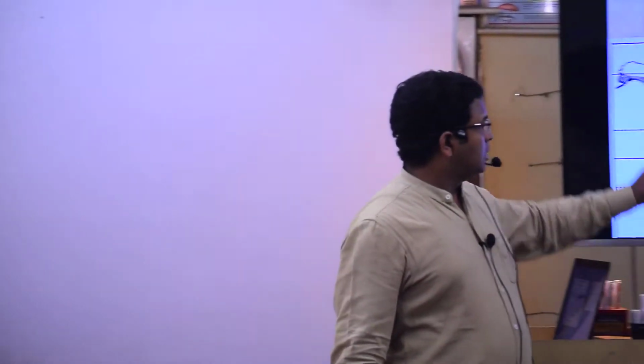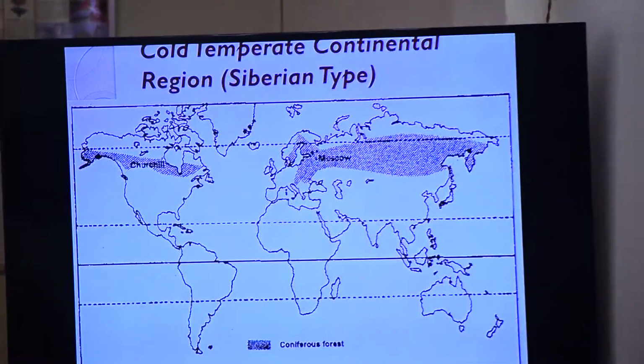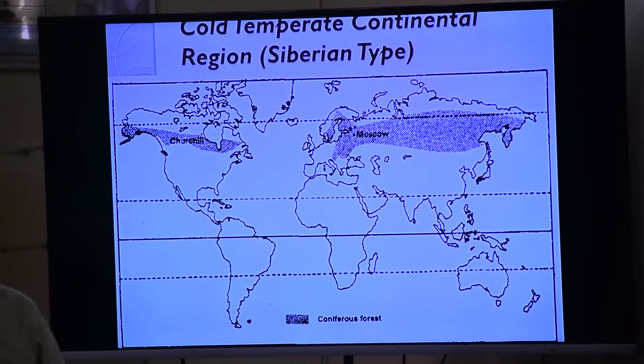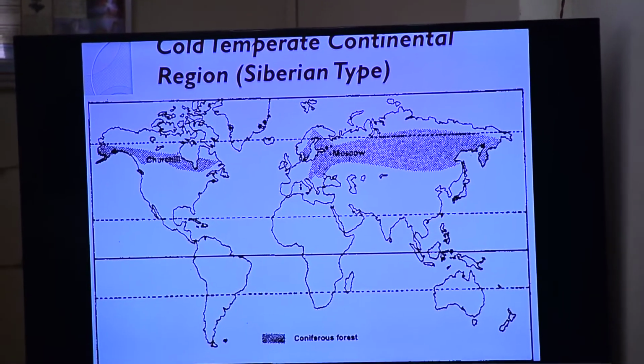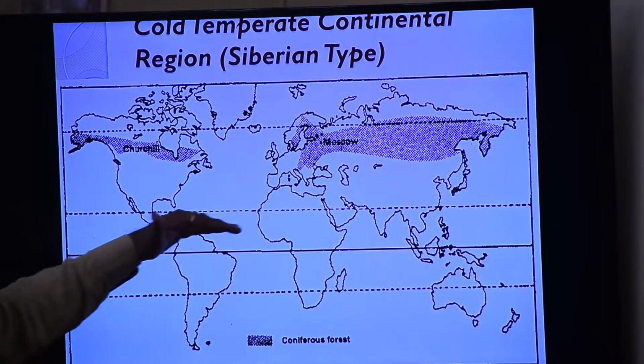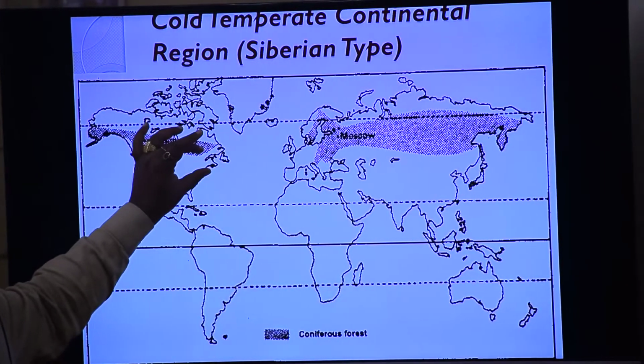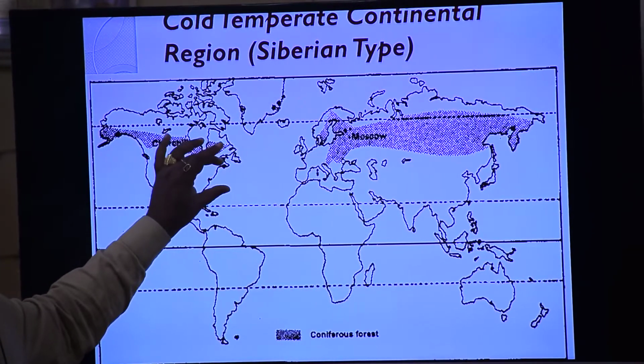And if I talk about this zone, 55 to 70, here the sun rays reach at a very slant. I said that when the sun is in the southern hemisphere, the sun rays hardly reach over there, so it is very cold.